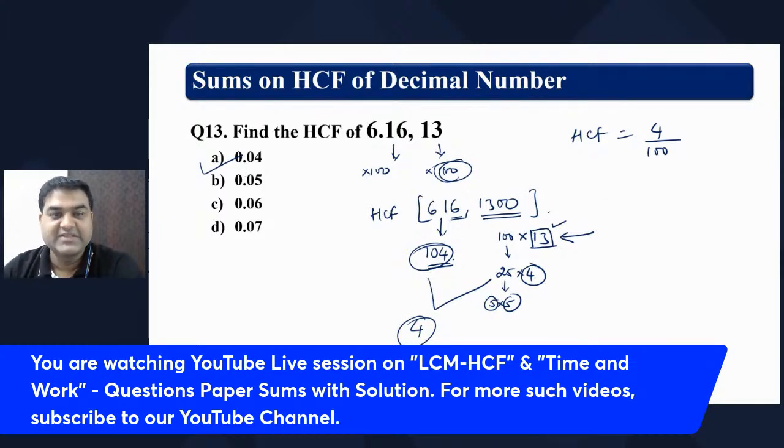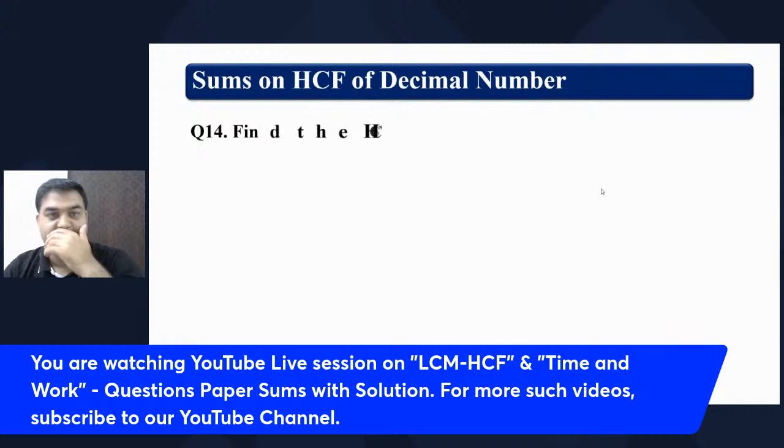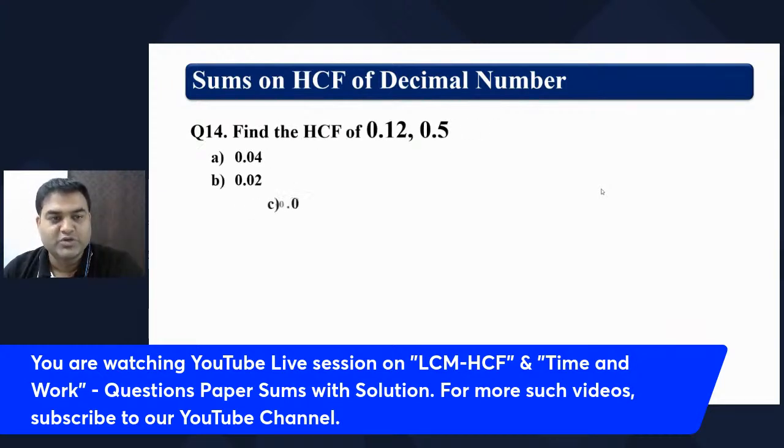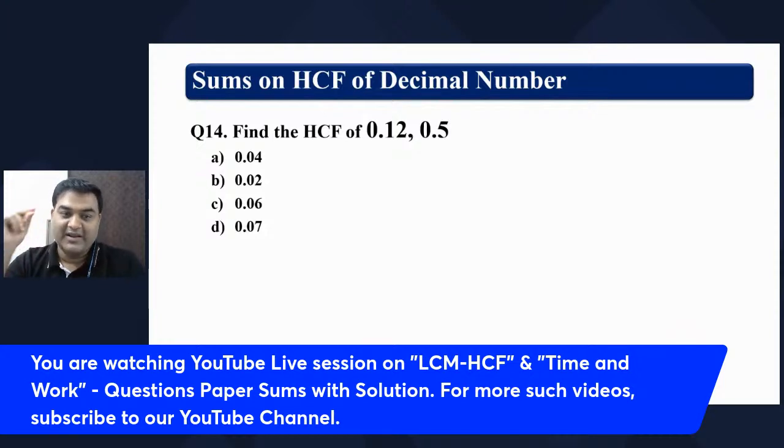Okay, having seen this, let's go to the next kind of question. One more sum is there, which you will have to do. And next, we will go to the last type of HCF and directly go to time and work. Time and work problems we will be doing in a minute, not more than that. After practice for some time, after solving two questions, we'll be doing those questions within 40 seconds. Traditionally, people take 2 to 5 minutes to do the sums of time and work. We'll be doing them in 40 seconds.